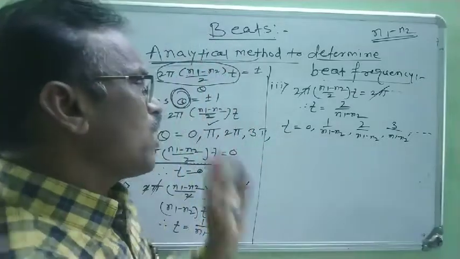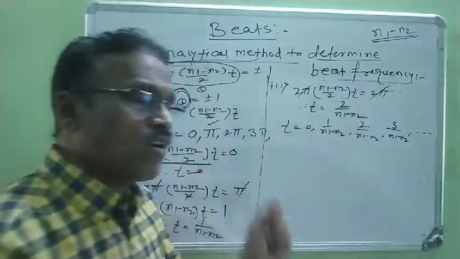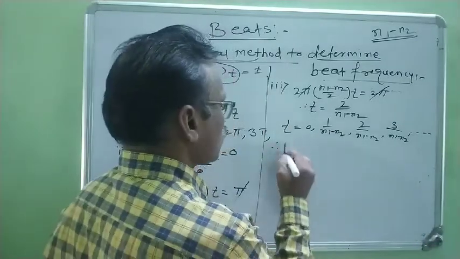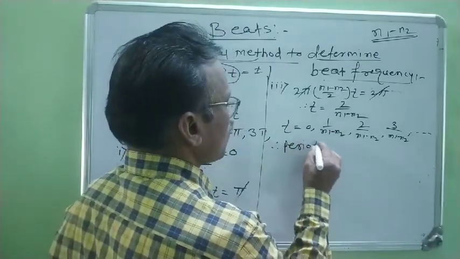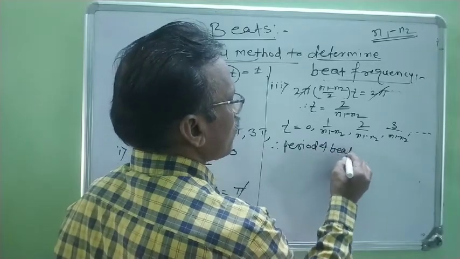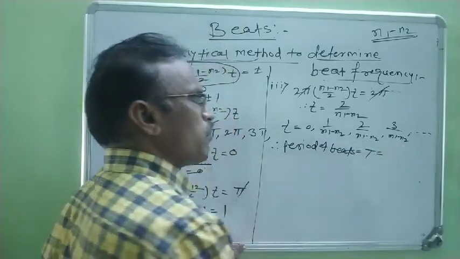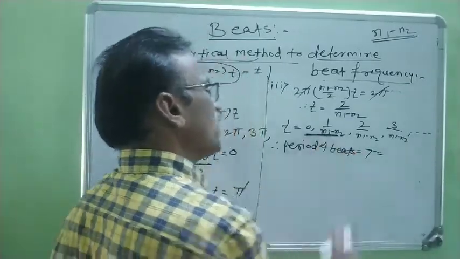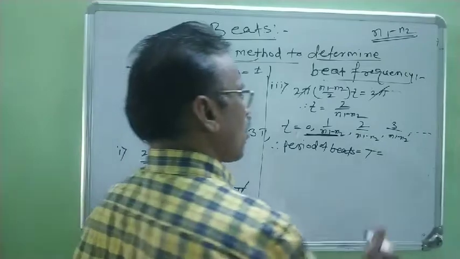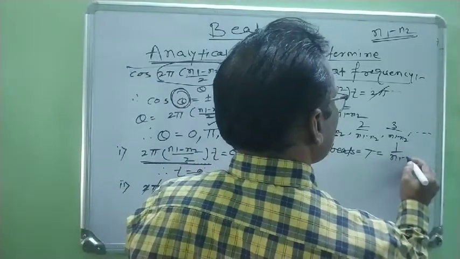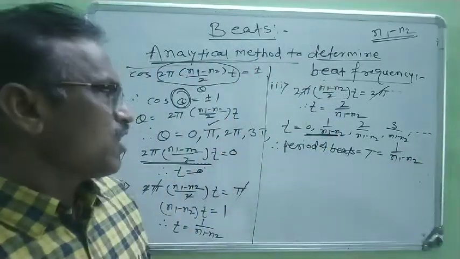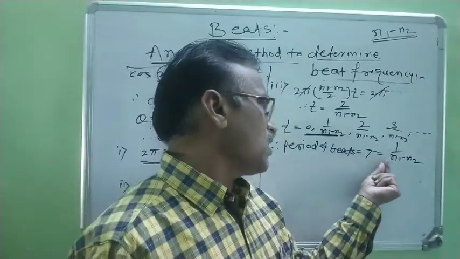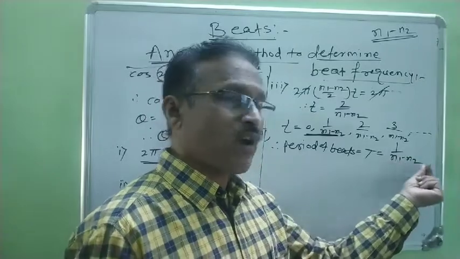Right? Now we have to find out the period of beats. Period of beats is denoted by capital T, and capital T is equal to the difference between any two time intervals. Now it is 1 upon (n1 − n2). Therefore, period of beats is denoted by capital T, and capital T is equal to 1 upon (n1 − n2).